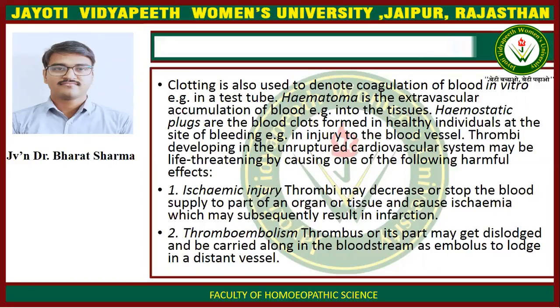Thrombi developing in the unruptured cardiovascular system may be life-threatening by causing one of the following harmful effects. First is ischemic injury. Thrombi may decrease or stop the blood supply to part of an organ or tissue and cause ischemia, which may subsequently result in infarction. Second is thromboembolism. Thrombus or its part may get dislodged and be carried along in the bloodstream as embolus to lodge in a distant vessel.